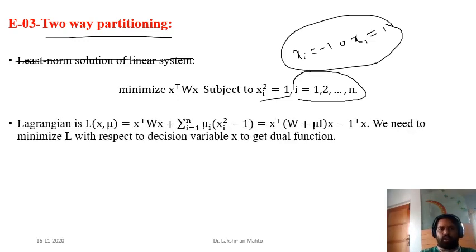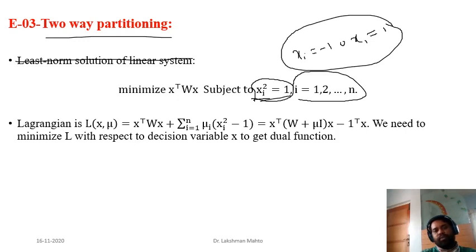So this problem is a non-convex problem. Why? Because of this constraint. If you look into this constraint, it is an equality constraint, but we don't have an affine function, we have a nonlinear function. Due to that, this problem is non-convex. What we do is try to find the dual of this problem. So go through the similar process and define the Lagrangian of this function. What would be the Lagrangian?